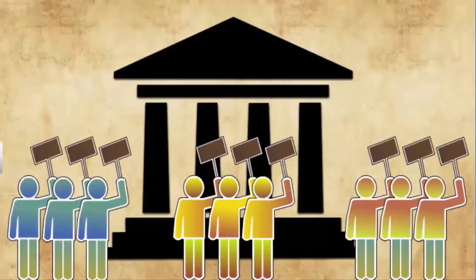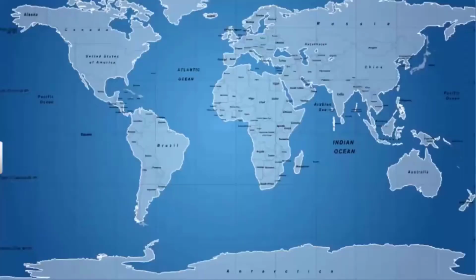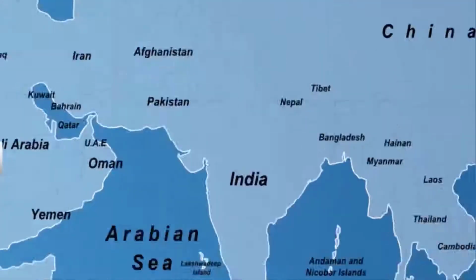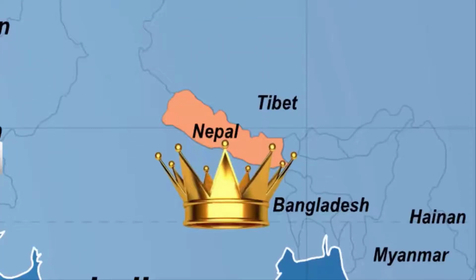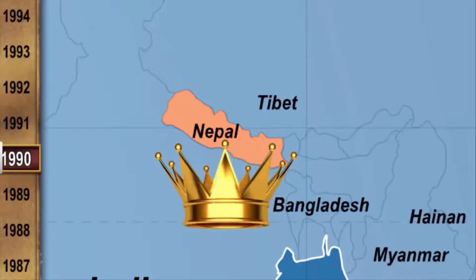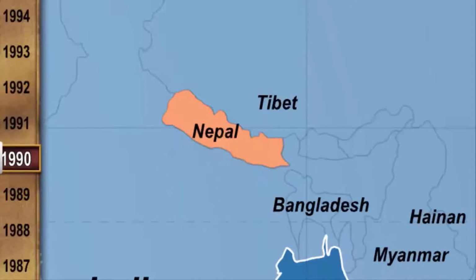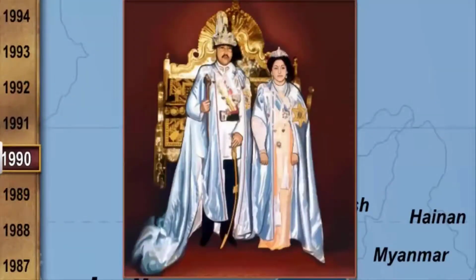Democracy often involves conflicts of interest and viewpoints of the people. These differences are expressed in an organized way through movements. People's movements have also brought a change to introduce democracy in a non-democratic country like Nepal. For a long time, Nepal had been a monarchy. In 1990, Nepal became a democracy where the king formally remained head of the state and the real power was exercised by elected representatives.